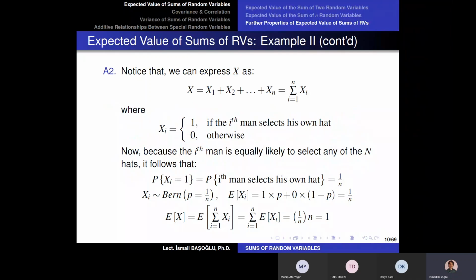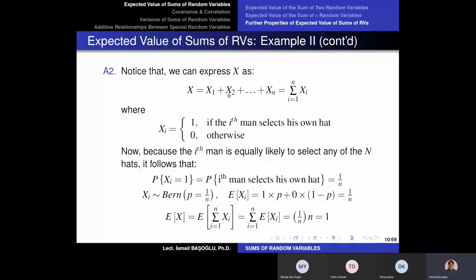I will ask the first man, did you select your own hat? If he says yes, then x1 is going to be 1, and it is going to be counted towards the number of men who select their own hat. But if he says no, I couldn't select my own hat, then I will say x1 is equal to 0, and it will not be counted towards the total number of men who select their own hat.